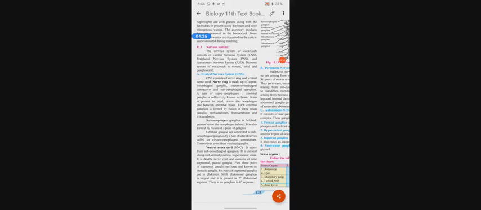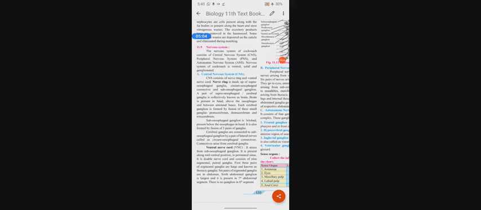Then the third one is the circumesophageal connective. The cerebral ganglia are connected to the subesophageal ganglion by a pair of lateral nerves called circumesophageal connectives.